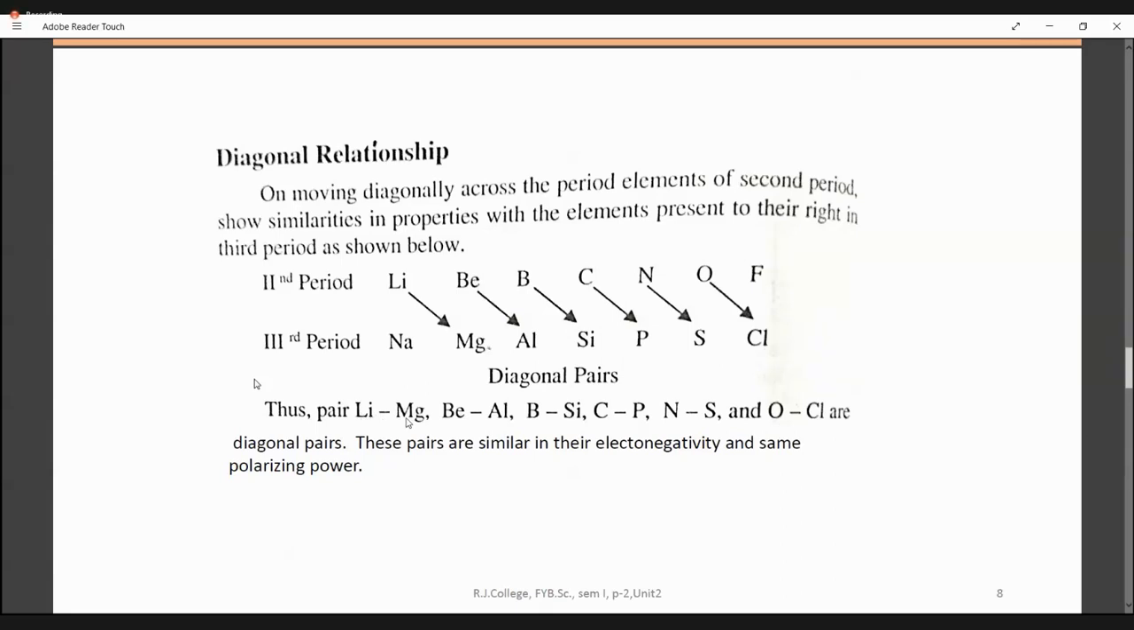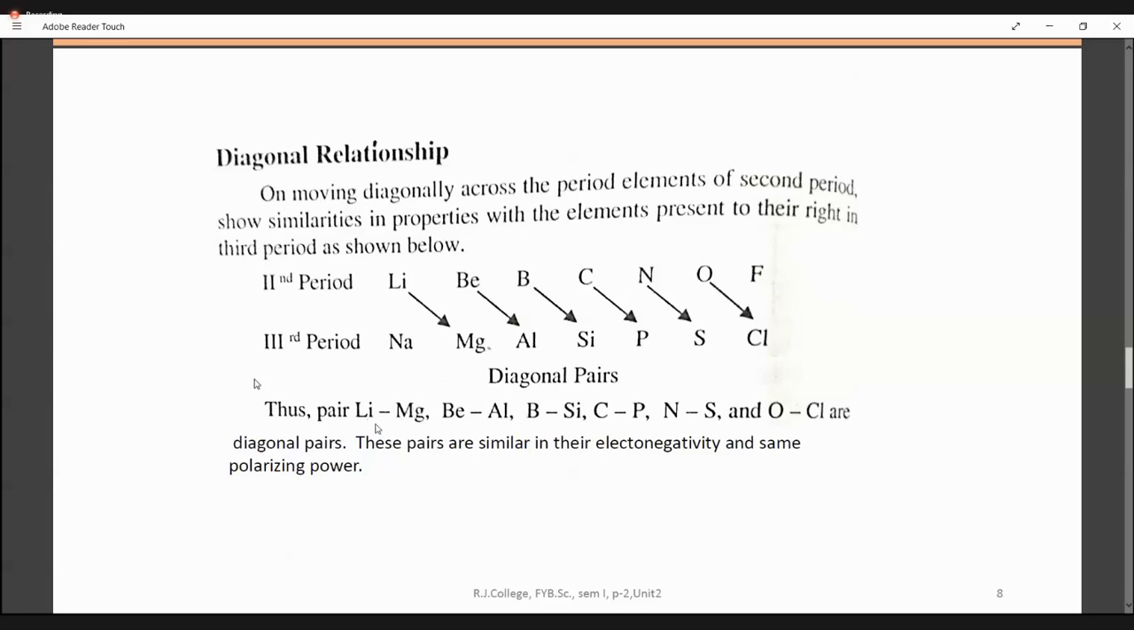They will have the same electronegativity, and they will have the same polarizing power. This question of polarizing power comes when you talk about the molecule of lithium and the molecule of magnesium. One is able to polarize the other and they form a covalent bond. So the polarizing power of lithium will be just the same as the polarizing power of magnesium.